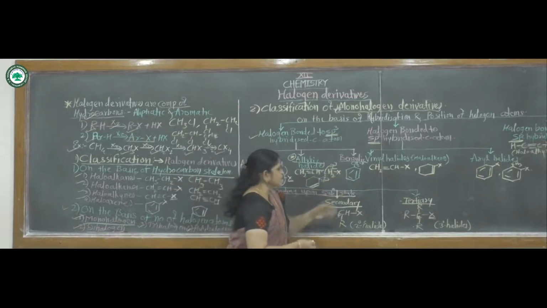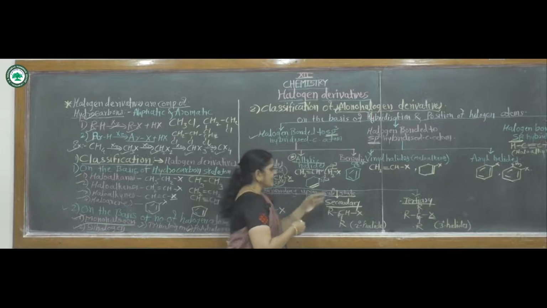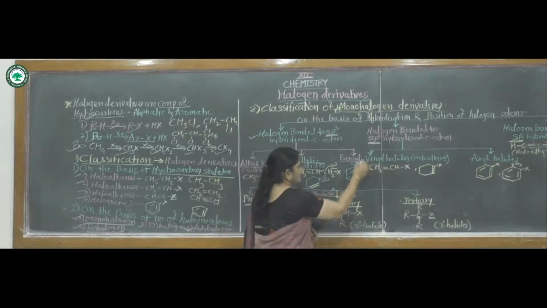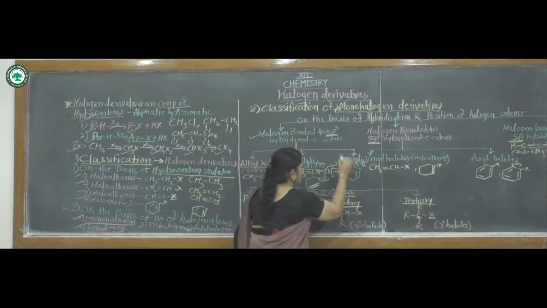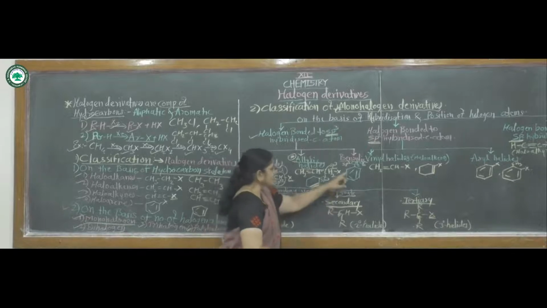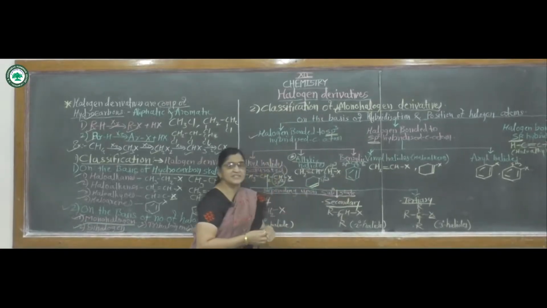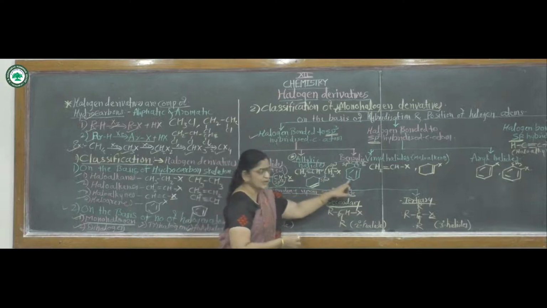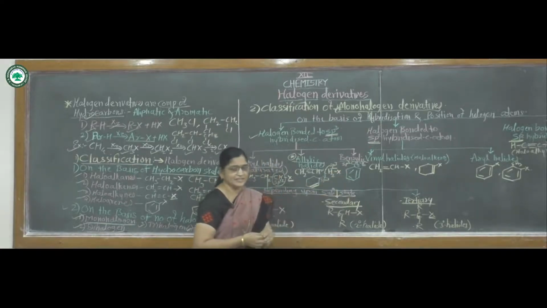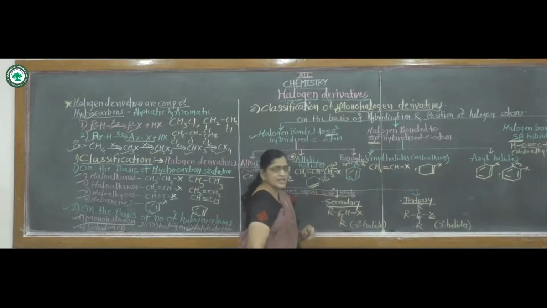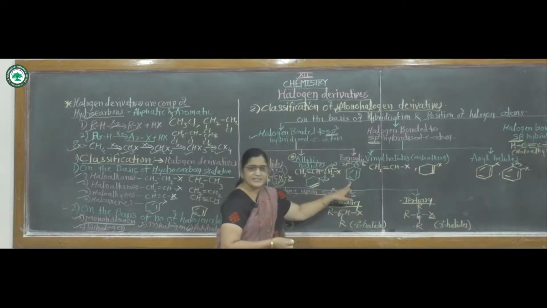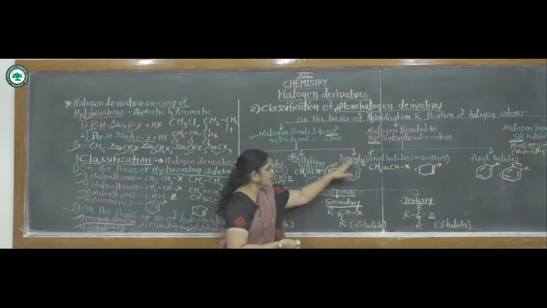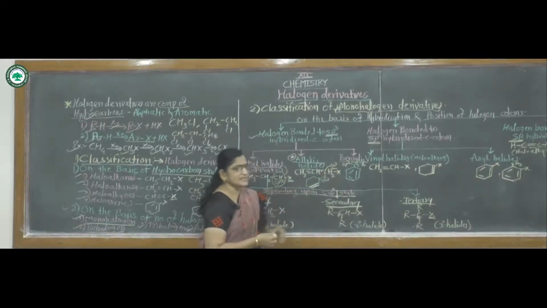Then the third one, that is benzylic halides. In benzylic halides, the halogen atom is bonded to this carbon atom, which is also an sp3 type of hybridized carbon atom. But this carbon atom is attached to a benzene nucleus or aromatic compound. The halogen atom is attached to an sp3 hybridized carbon atom, and on this carbon atom a benzene group is attached, or an aromatic compound is present here. Hence, such types of compounds are called benzylic halides.